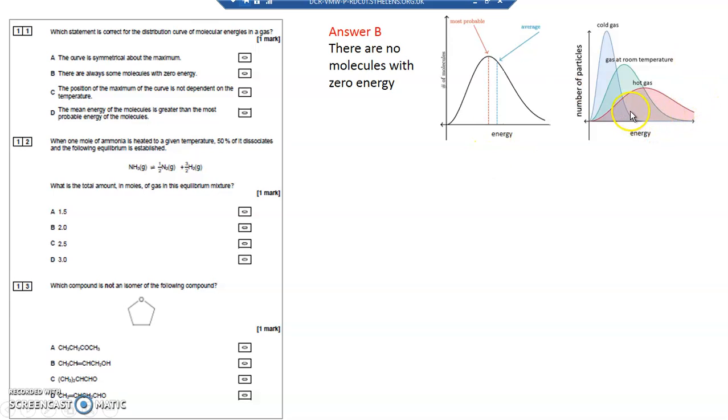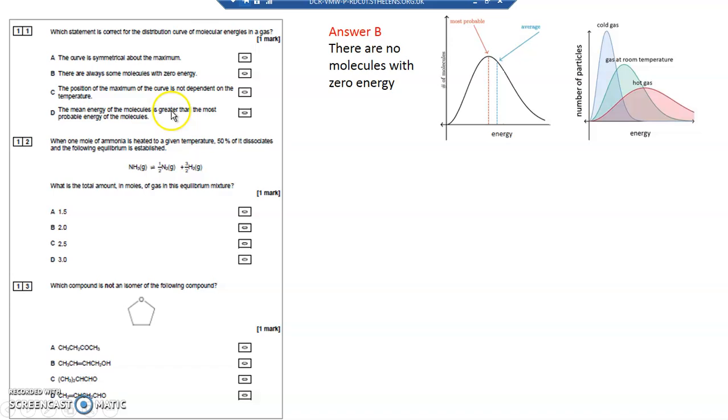Really, what should happen is on the right-hand side, they should never go back to zero. There are always some particles on the right-hand side of the curve that have a high energy, but it's not a bad representation in terms of the lower temperature, the peak shifting to the left-hand side, and at the higher temperature going to the right-hand side and becoming a lower peak, because the area underneath the curve is staying the same. So the position of the maximum is not dependent on the temperature? Yes, it is. The maximum peak shifts to the right-hand side as you increase the temperature, or shifts to the left-hand side as you lower the temperature.